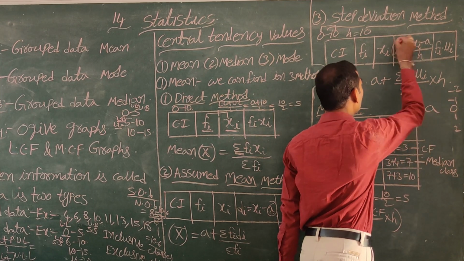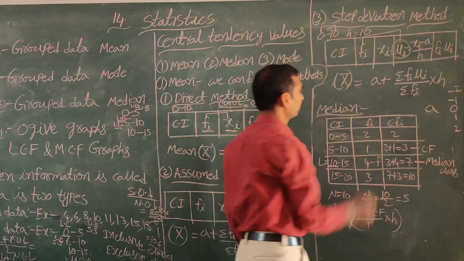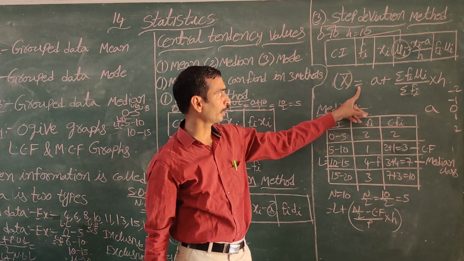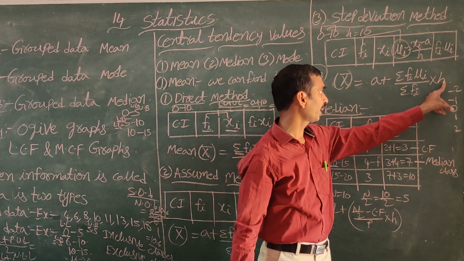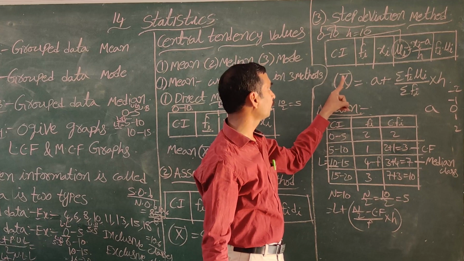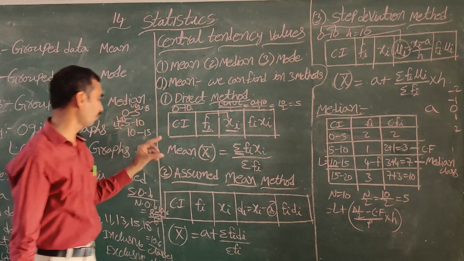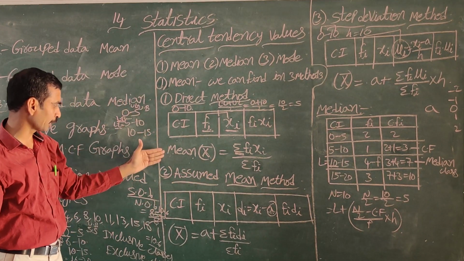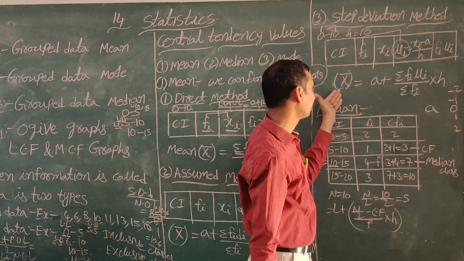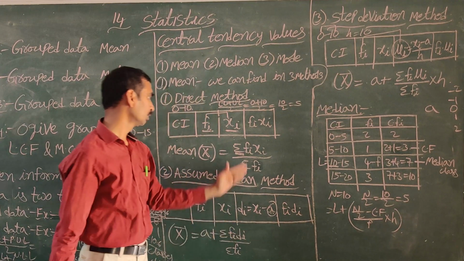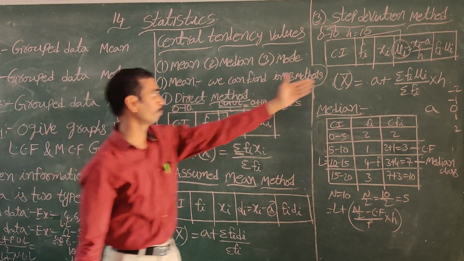After finding ui, you multiply with fi, fi into ui. Mean x bar is equal to A plus sigma fi ui by sigma fi, into h. Like this we can find the mean using the step deviation method. If you observe the mean from the direct method, the assumed mean method and the step deviation method, these three answers are nearby, sometimes equal. In the three methods we get the same mean value.